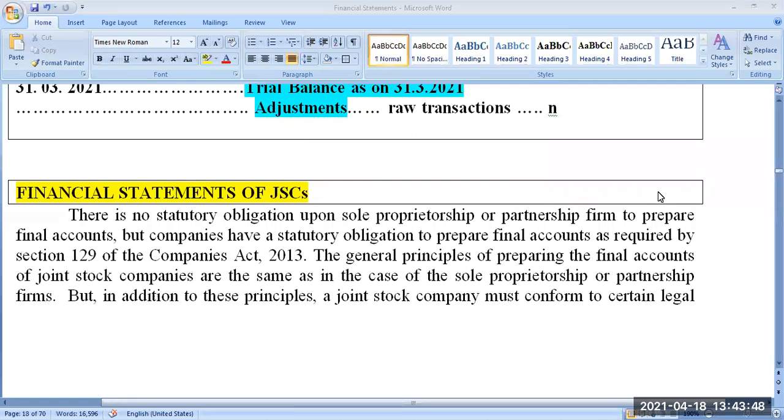We need to come to know this from the trial balance. Trial balance is a statement which incorporates the balances of the ledger accounts on a particular day of a business organization in order to check the arithmetical accuracy of the books of accounts. What do we mean by arithmetical accuracy? Plus, minus, addition, subtraction, this kind of accuracy. And it does not reveal how much you have to receive from somebody and how much you have to pay to somebody. It will not tell you at all.